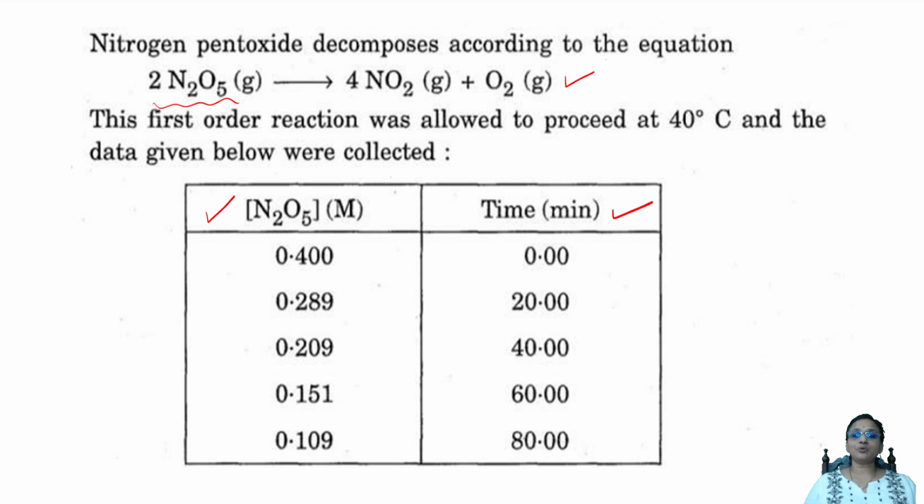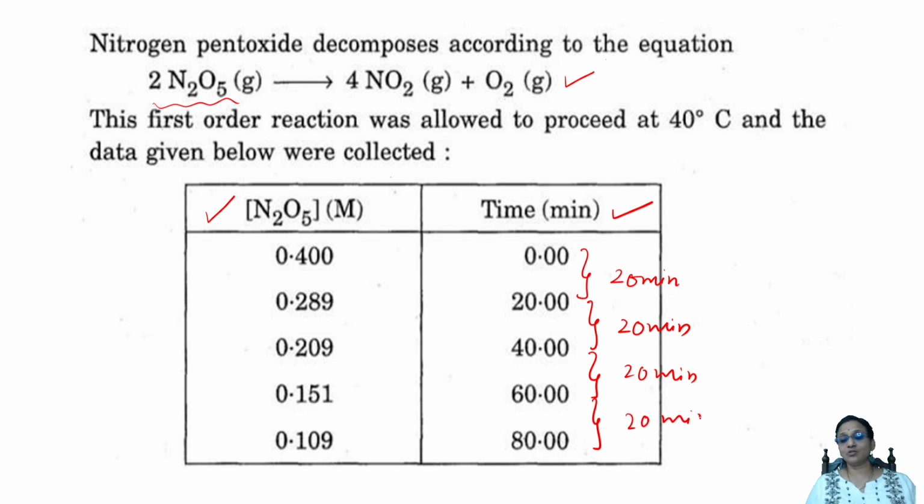First important thing, as you see, the time interval between all the concentration values as it decomposes is 20 minutes; it is systematically increasing with a 20 minute interval maintained.